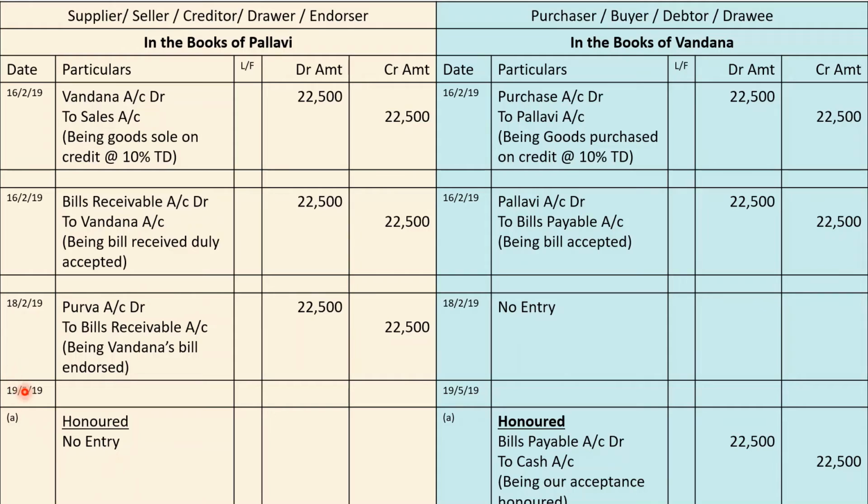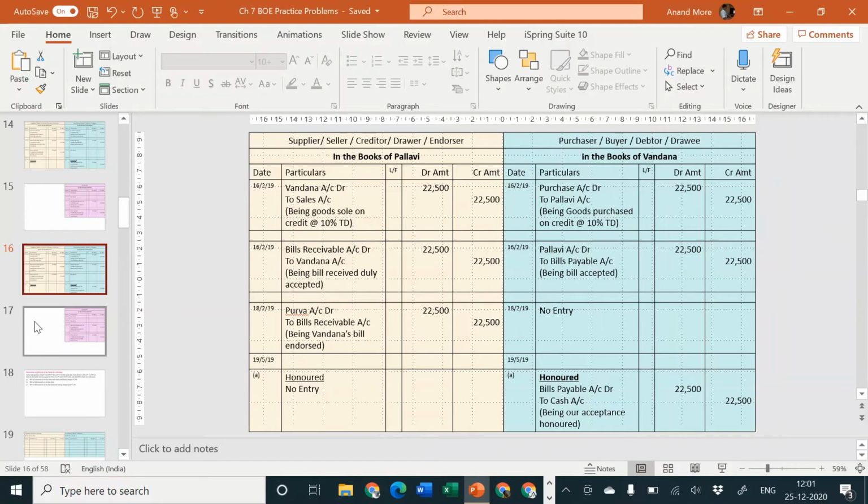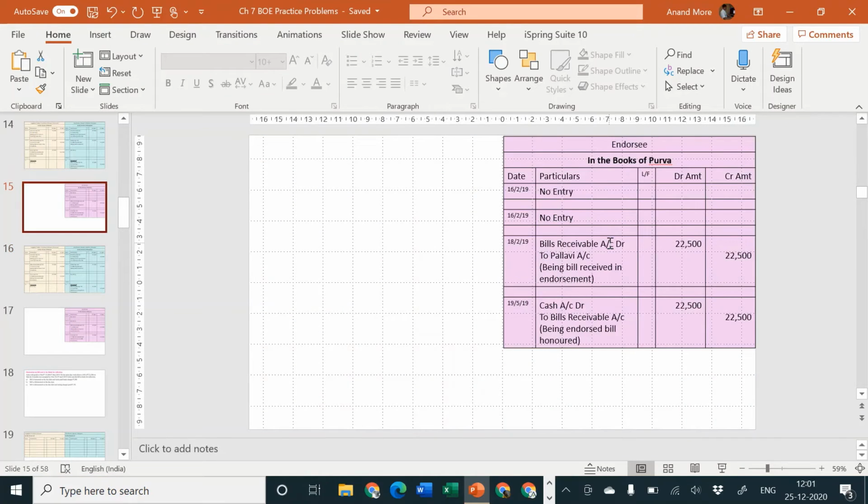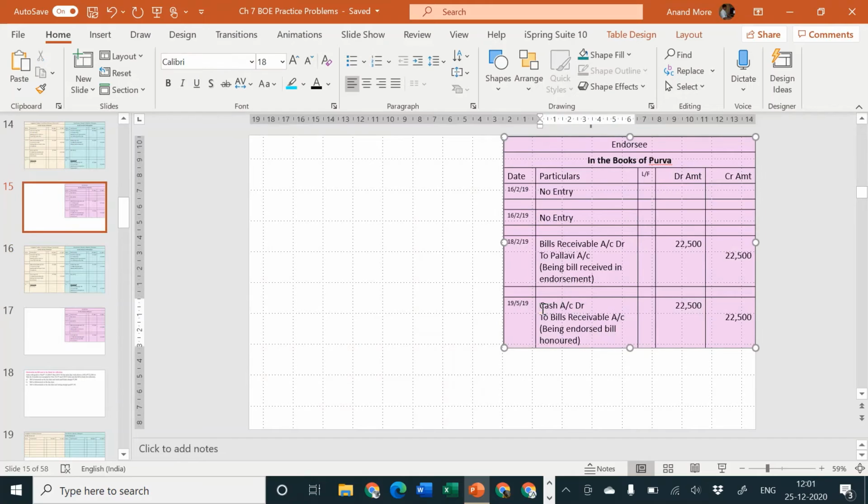But now on 19th of May, I am considering instead of honored, what if it gets dishonored? That's what I am more interested in. Okay, so let me consider here dishonored. Here I am going to consider the entry of honored.